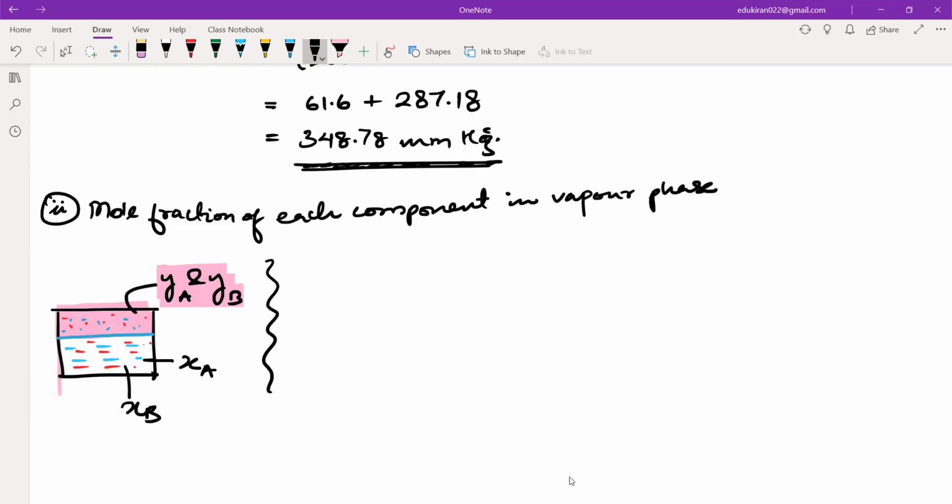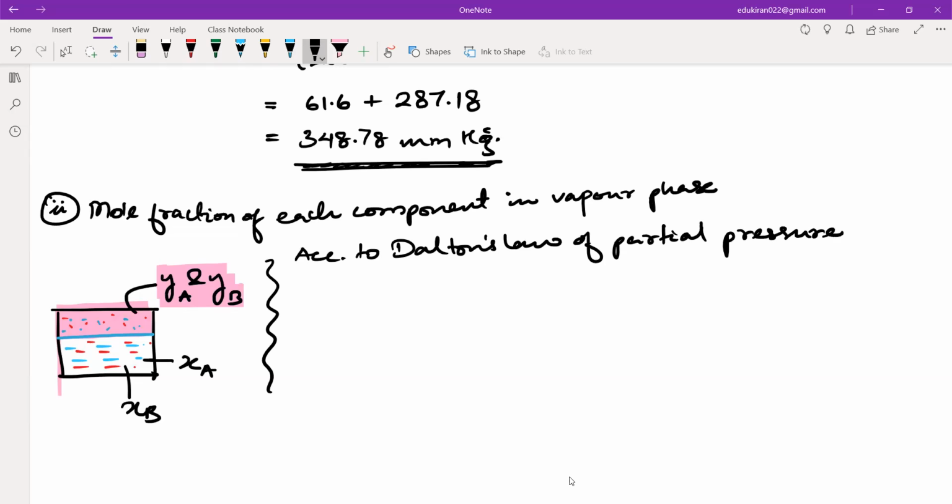Now, according to Dalton's law, what will we use? Dalton's law of partial pressure. It says that if you have a mixture of gases, and there is any component A, the partial pressure of A is equal to the mole fraction of A into the total pressure.